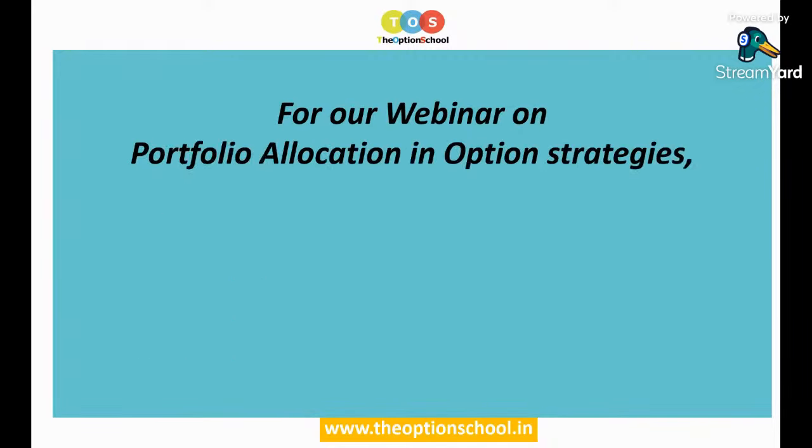Now we have done a very beautiful webinar on portfolio allocation in option strategies. Always we are in a dilemma, especially in the beginning of the month, about how much money I should allocate to different strategies. Should I give more money to calendar spreads, or to straddles, or to strangles, or should I only make iron butterflies? There is always confusion at the beginning of the month: how much should I do, will I over-invest or under-invest? So what is one of the best ways of allocating money to different option strategies?